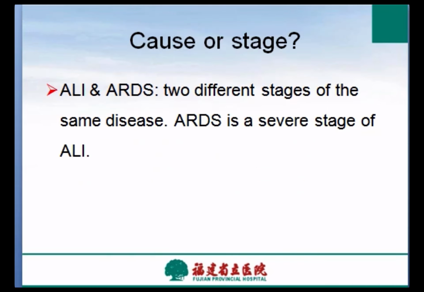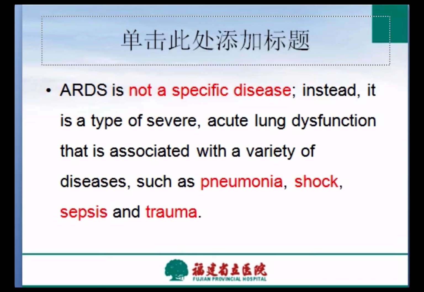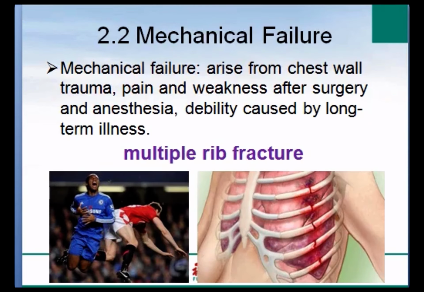Sometimes ARDS and acute lung injury are easily confused. Which is the cause, or are they two stages of the same disease? At present, scholars have a relatively unified view: ARDS is a severe stage of acute lung injury. They are two different stages of the same disease. Meanwhile, it must be noted that ARDS is not a specific disease. Instead, it's a type of severe acute lung dysfunction that is associated with a variety of diseases such as pneumonia, shock, sepsis, and trauma.